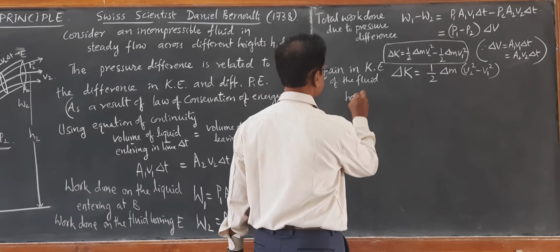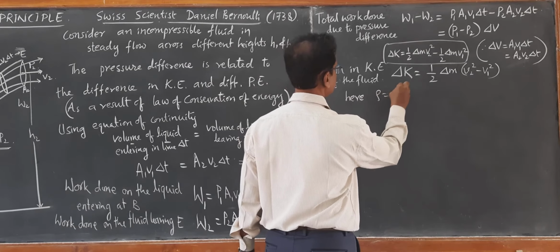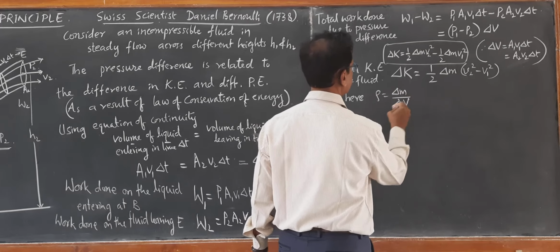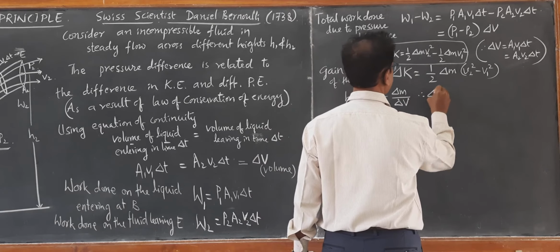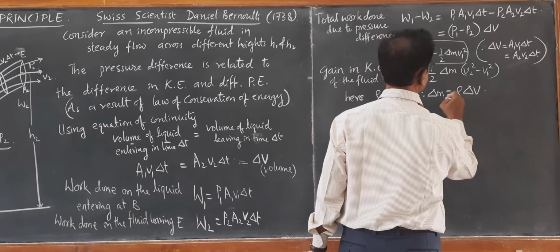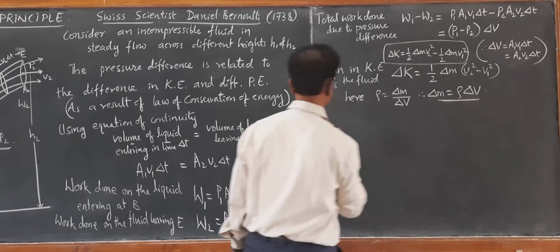Here, rho is equal to delta M by delta V. Therefore, delta M is equal to rho into delta V. We can substitute this in this equation.